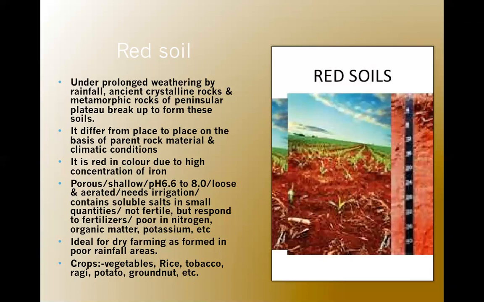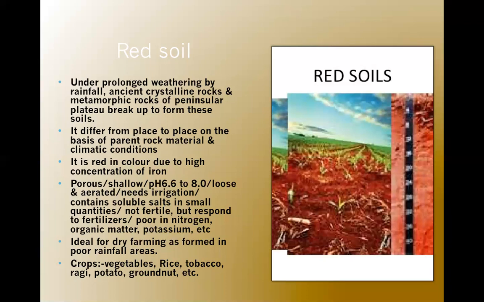Now we move on to the texture of red soil. It is porous, loose, and aerating. Porous and shallow, so it needs irrigation, and contains soluble salts in small quantities. It's not very fertile, but responds to fertilizers. So red soil is not fertile for cultivation, but it needs irrigation. It needs fertilizers to make it fertile. It responds to fertilizers. Then, it is poor in nitrogen, organic matter, and potassium.